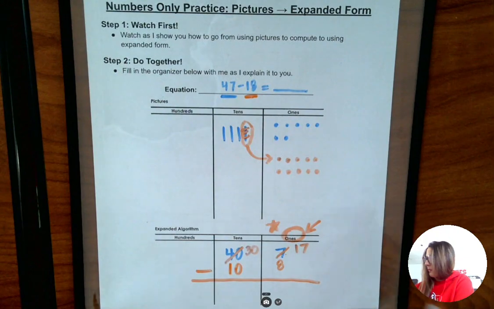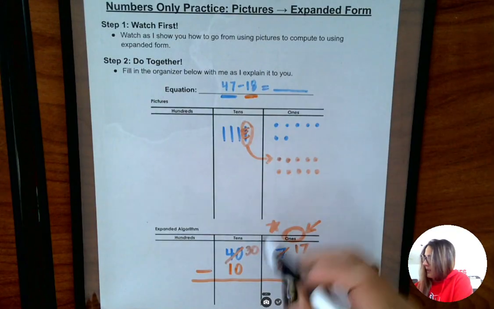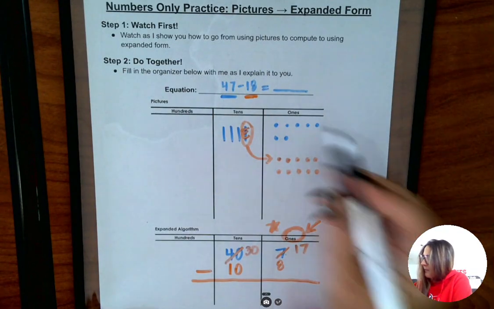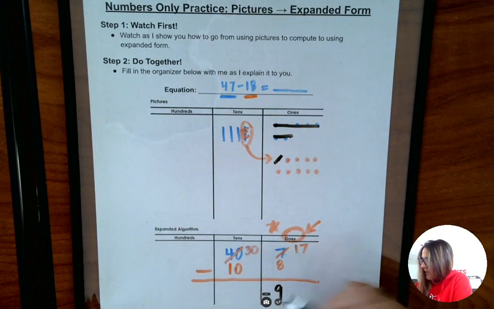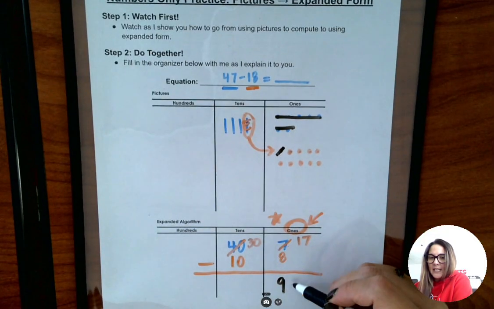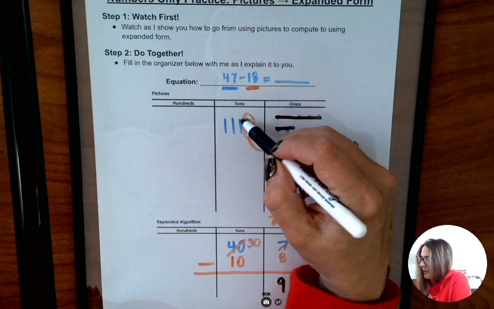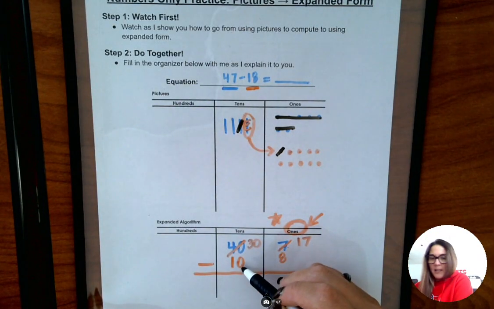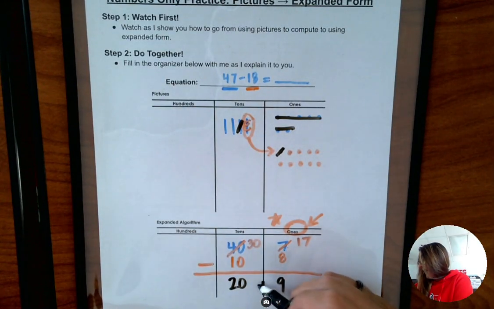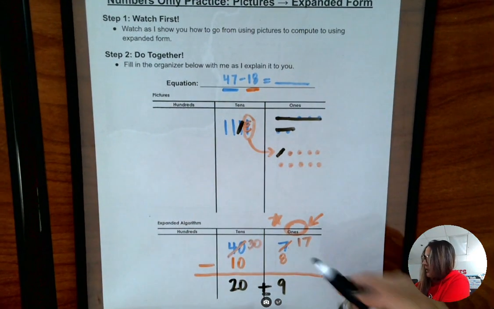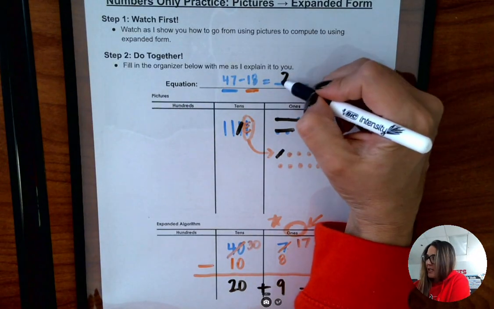Now I can go ahead and do my subtraction. I have 17 ones, and someone's going to come take 8 from me. 7, 8, and I have 9 left. 17 minus 8 equals 9. And then 30, I'm going to take away 10. 30 minus 10 equals 2 tens, or 20. Then when I put my number back together, my number is 29. And our answer is 29.